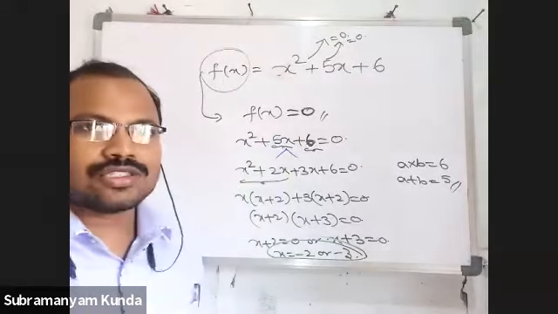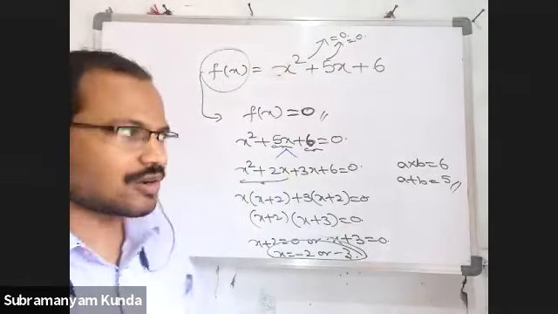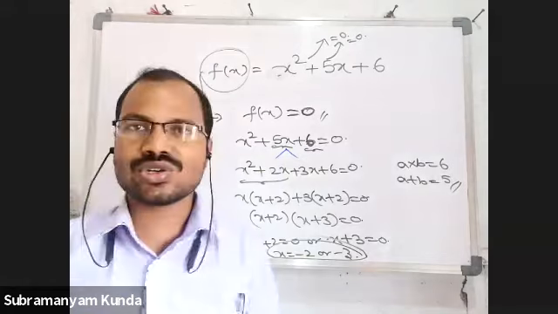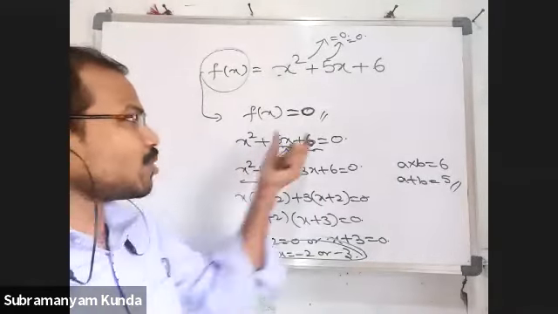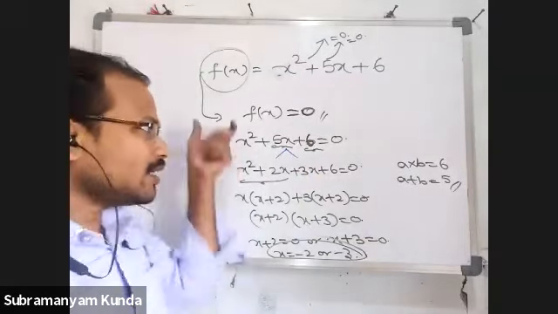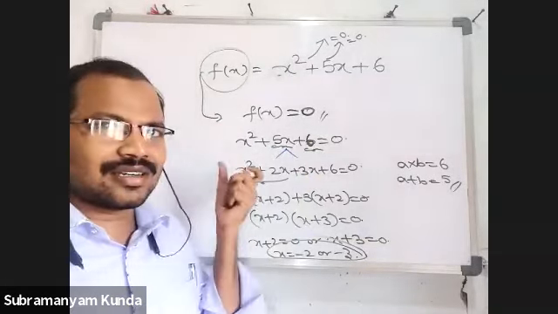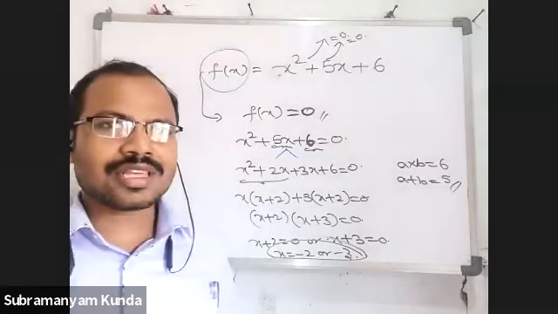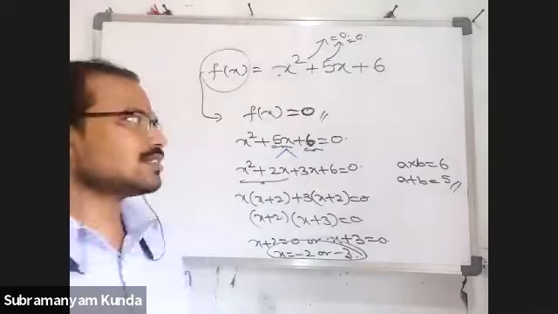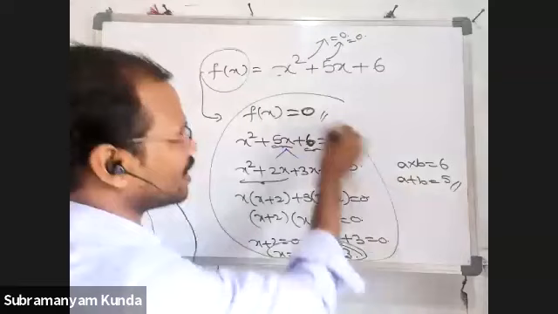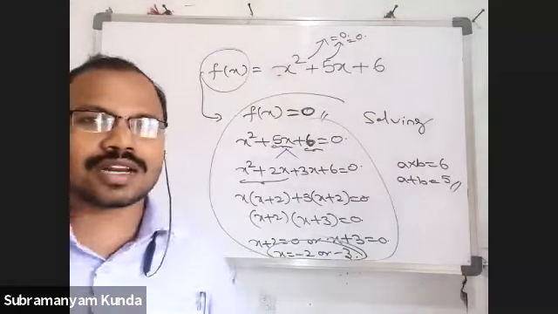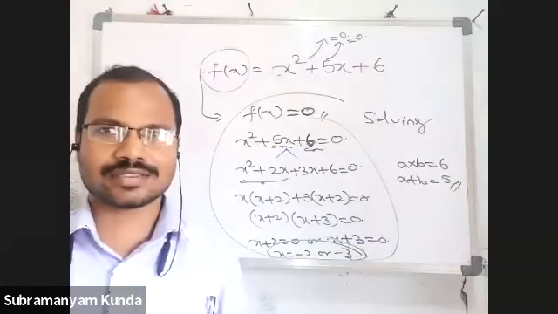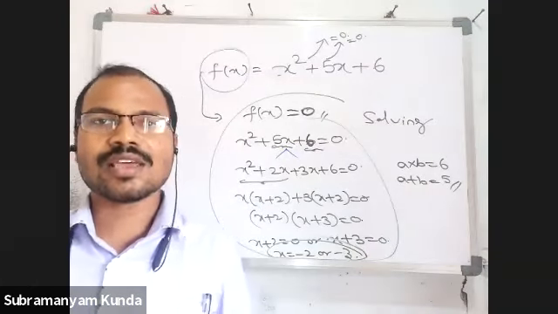So the procedure to find the zeros of f of x is first equate the given polynomial to 0, then factorize that equation, then find the zeros. This process is completely called solving. We have to solve for x to get the zeros of a polynomial.